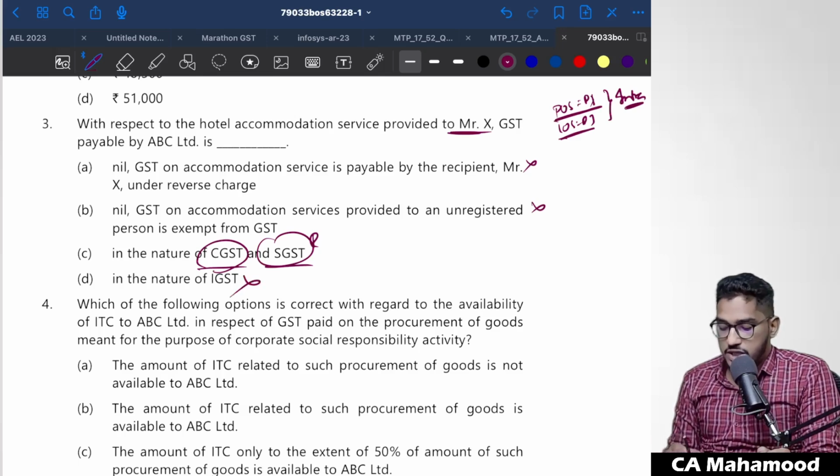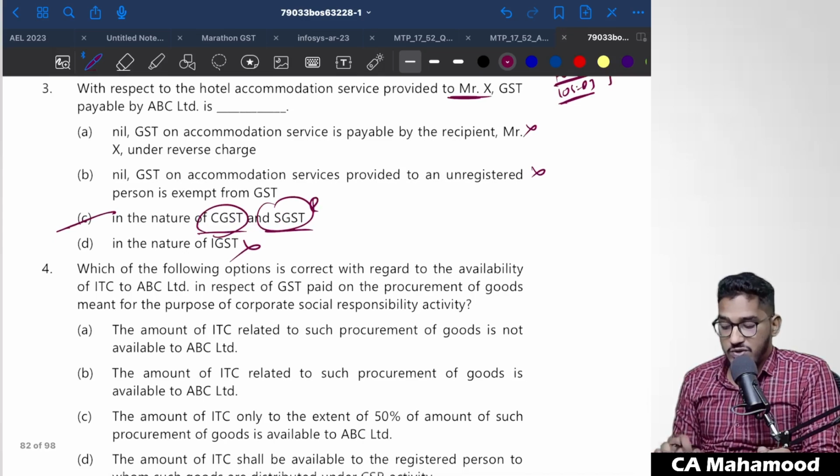It will be in the nature of IGST. No, it is not interstate supply. It is actually an intrastate supply. So it will be in the nature of CGST and SGST.